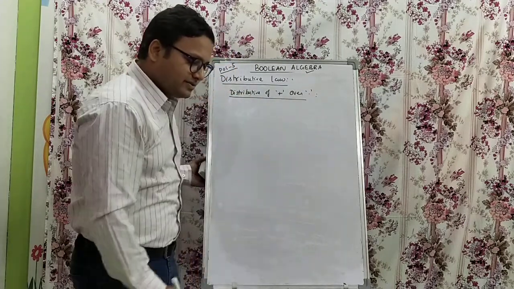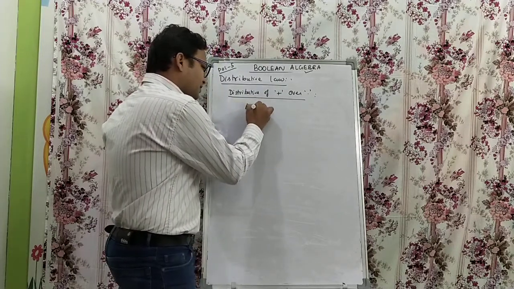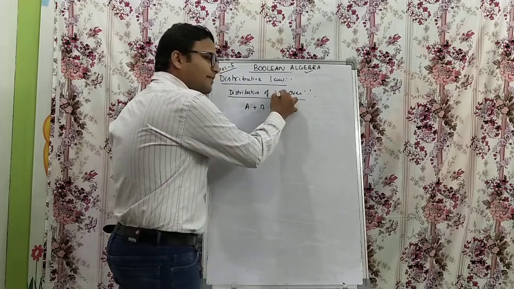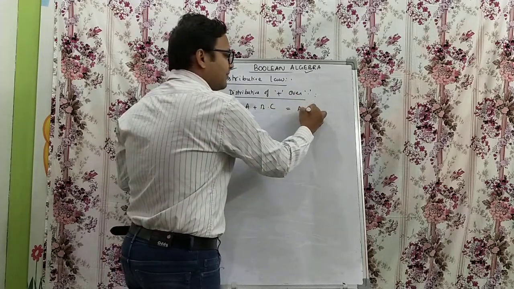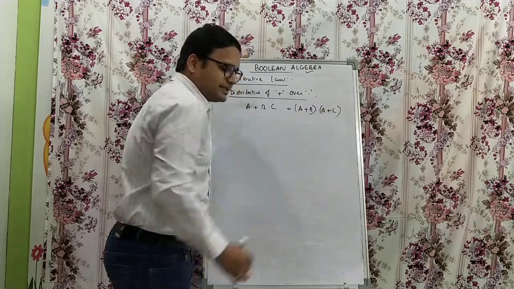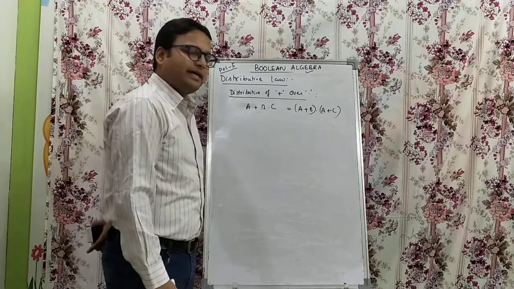What it suggests is A or B dot C equals A or B, dot, A or C. Okay, A or B dot A or C.